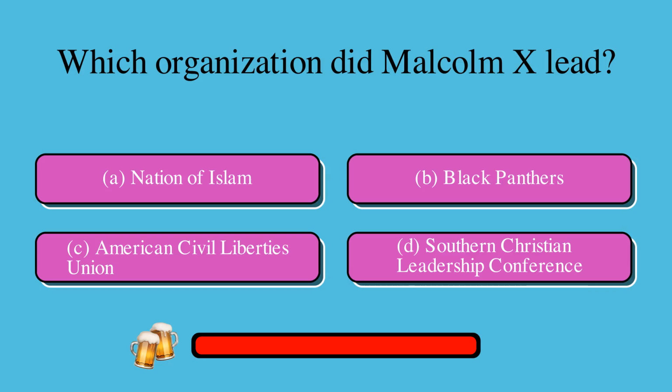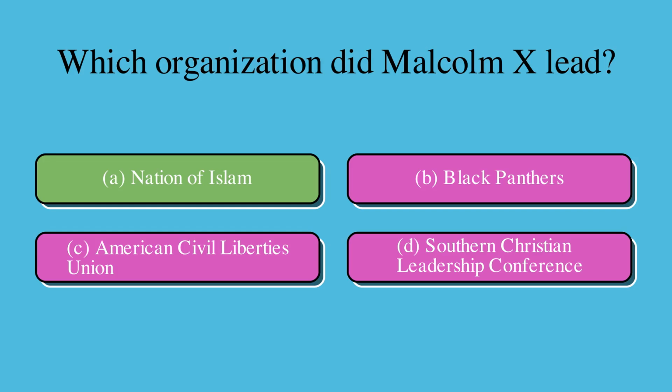Which organization did Malcolm X lead? Is it A, Nation of Islam, B, Black Panthers, C, American Civil Liberties Union, or D, Southern Christian Leadership Conference? The correct answer is A, Nation of Islam.